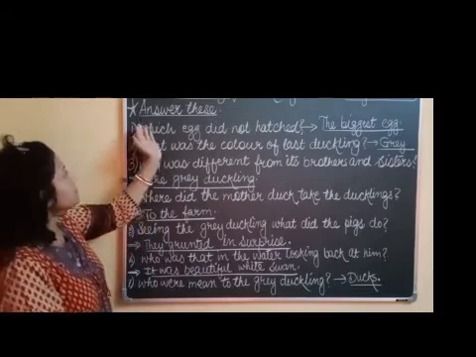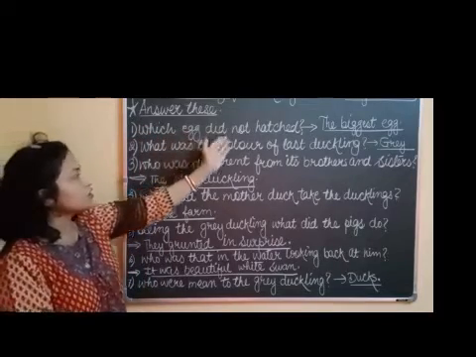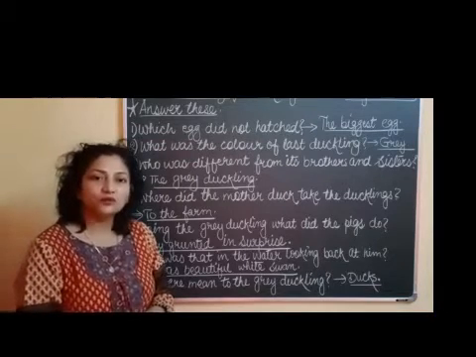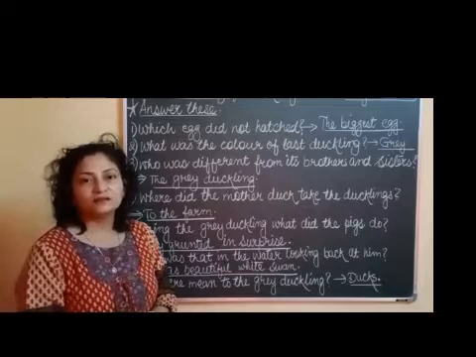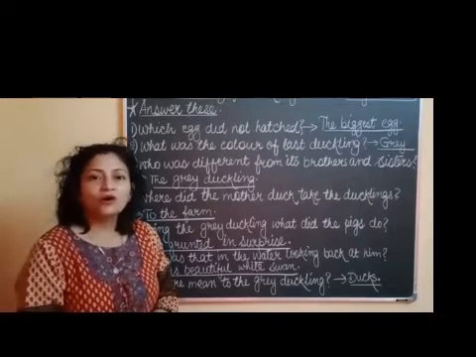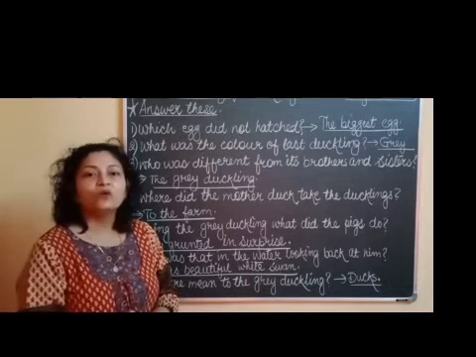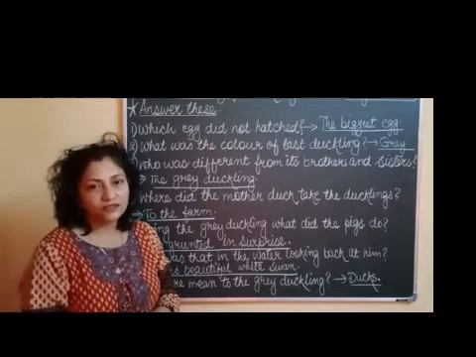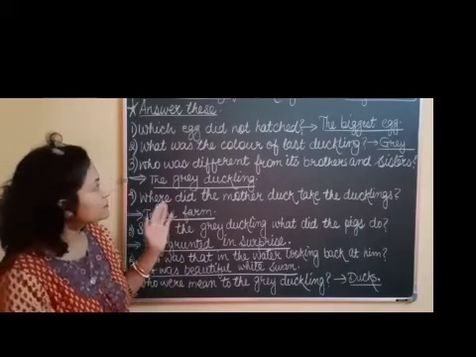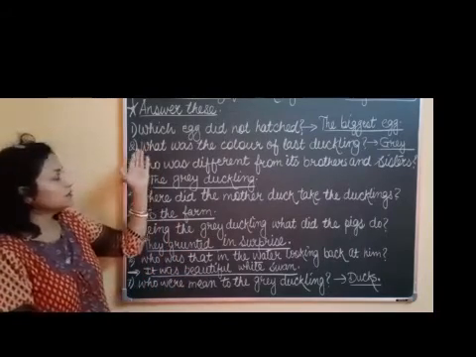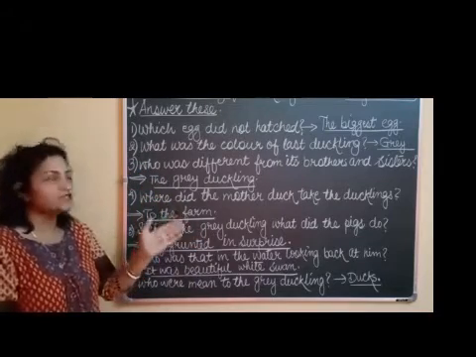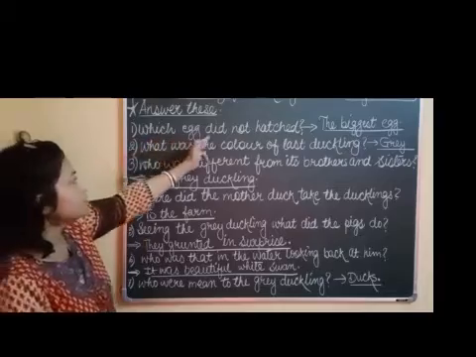Number one: which egg did not hatch? In your chapter you have learned that the mother duck laid 10 eggs. All eggs hatched one by one. Only the last one did not hatch. It was a very big egg. Slowly, the mother duck tried to hatch it, and at last this egg was hatched. Answer it. Which egg did not hatch?